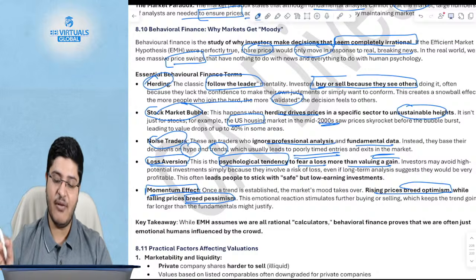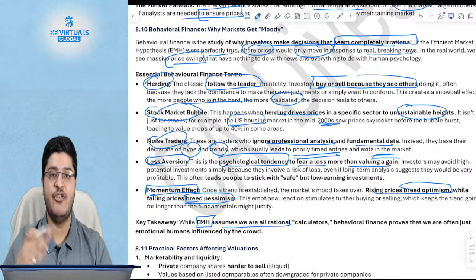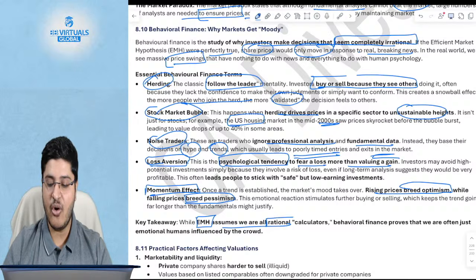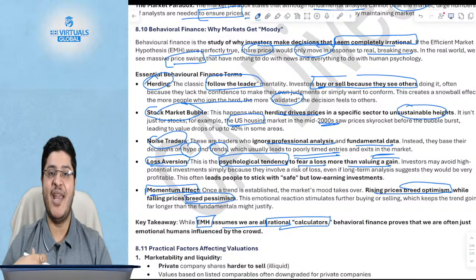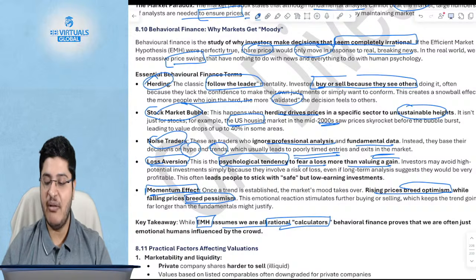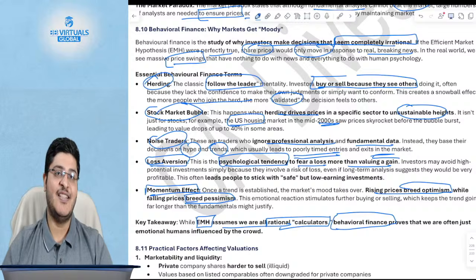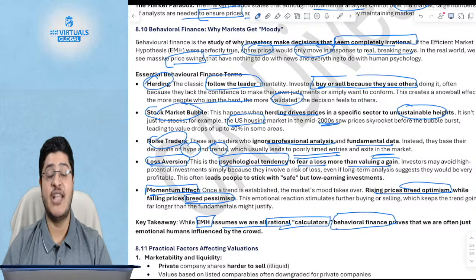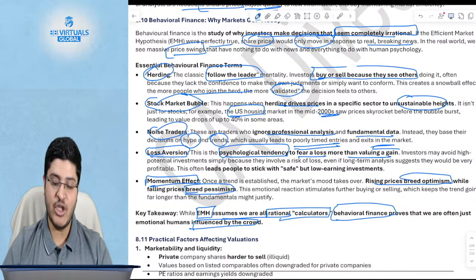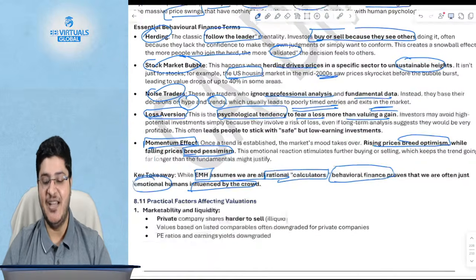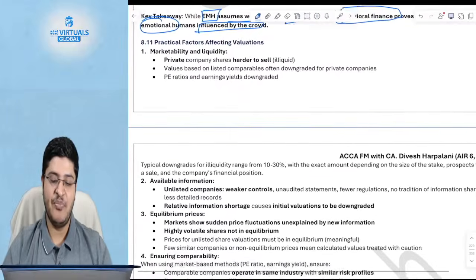So what is the key takeaway of all of this? While the EMH, the efficient market hypothesis, assumes that all investors, all of you and I, are rational, in reality behavioral finance proves that this is not the case. Investors are actually influenced by the crowd. Emotions take over and irrationality comes into the picture.